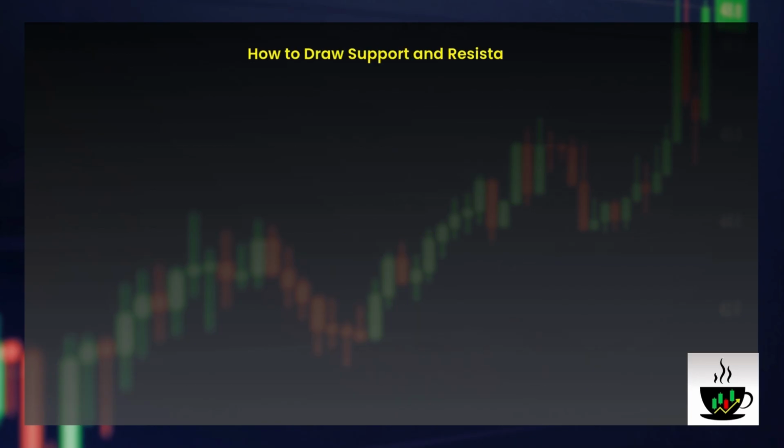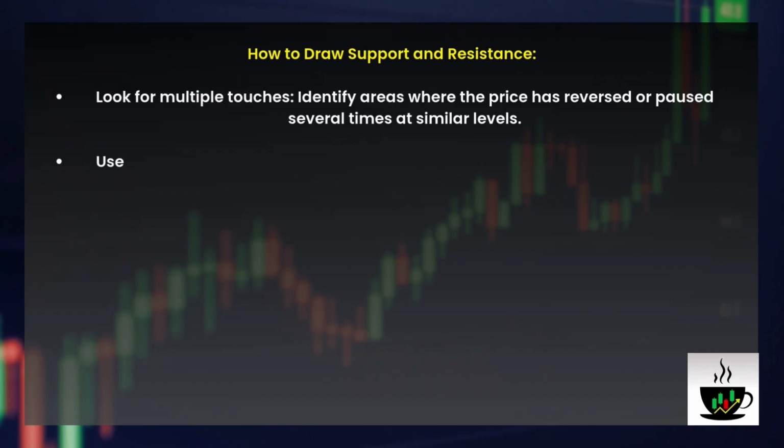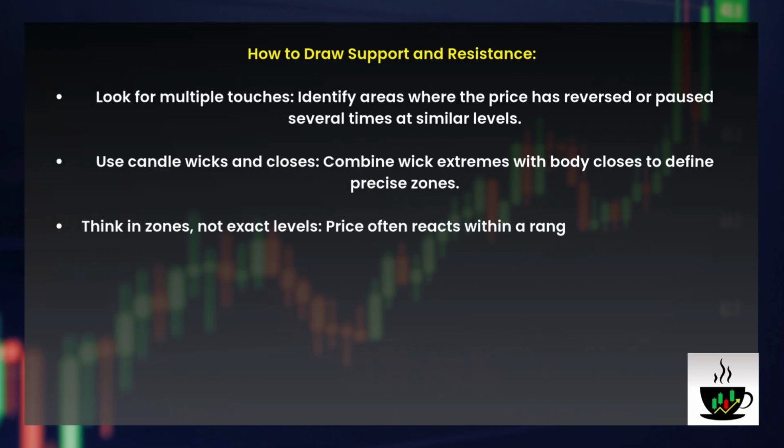How to draw support and resistance. Look for multiple touches. Identify areas where the price has reversed or paused several times at similar levels. Use candle wicks and closes. Combine wick extremes with body closes to define precise zones. Think in zones, not exact levels. Price often reacts within a range, not at a single line.